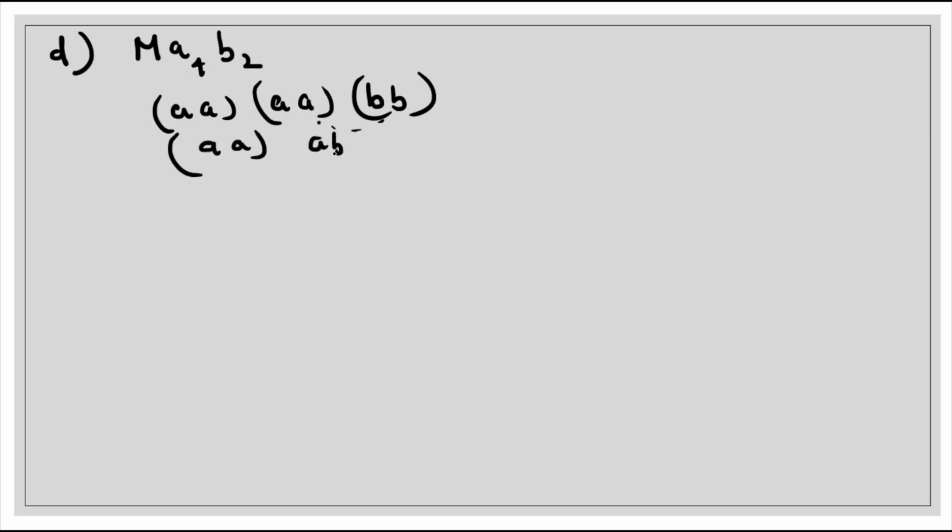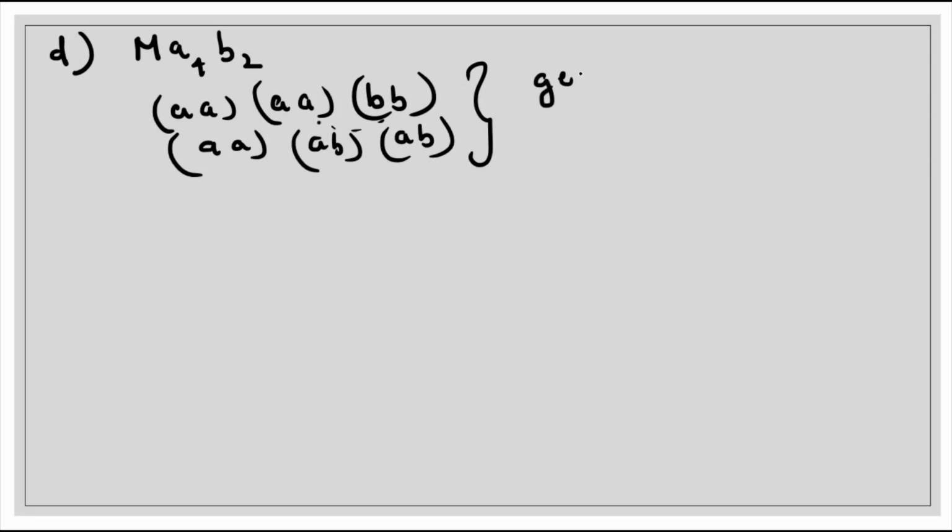Ma4B2. Now you see how many combinations are possible. We can write it as AA, AA and BB. This is our first combination. What is the next combination? We can interchange this and thus we will be getting AA, AB and again AB. You see there is no other combination possible. So 2 combinations are there.